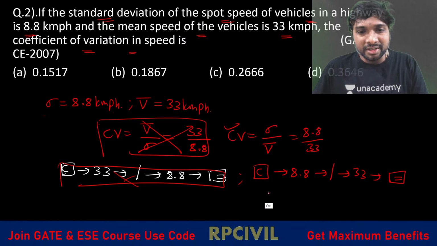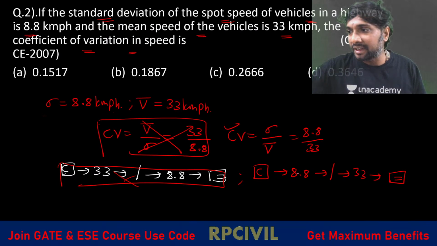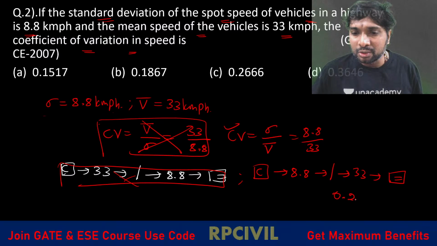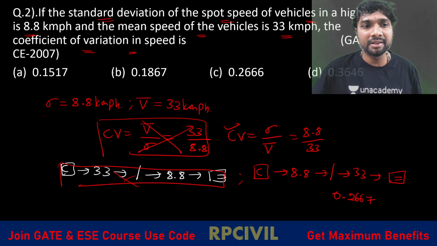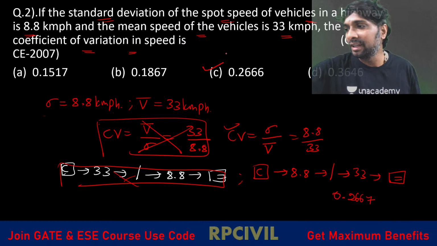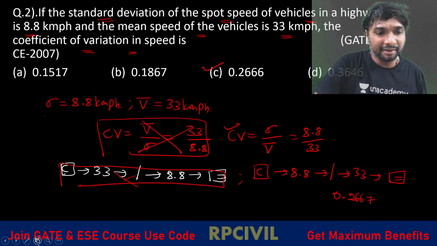So actually this Control Z will not work here, right? 0.2667. Okay, 0.2667 we are having here, right? Okay, is that clear, all of you?